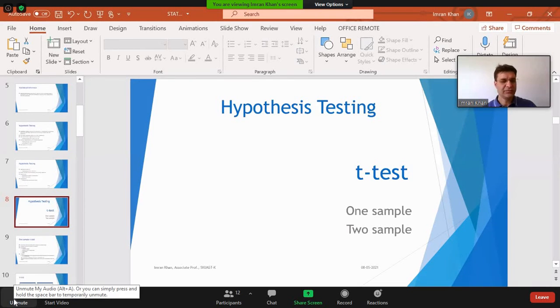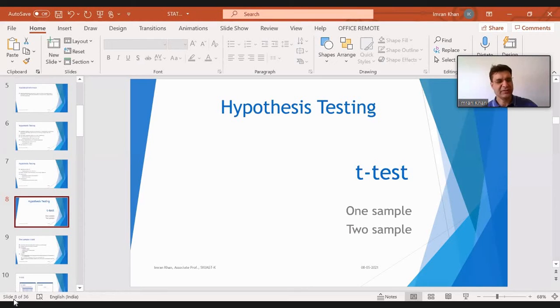So normally we call this the t-test. It was given by a scientist who published it under the name of Student. That's why it's called Student's t-test. Under this t-test there are different types of tests. We have the one sample t-test, the two sample independent t-test, and the paired t-test. We will be discussing these different types of tests. First we will discuss the one sample t-test.